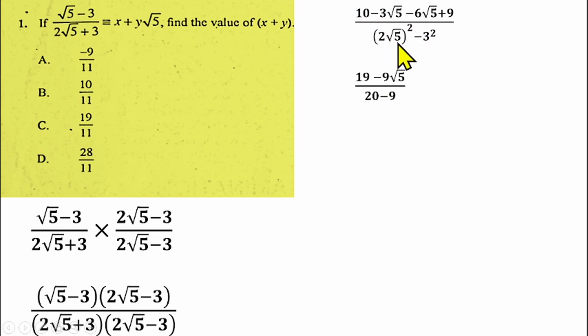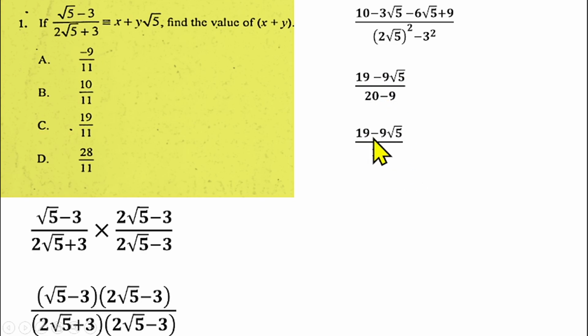That will give us a 2√5 times 2√5. So 2 times 2 will give us 4. Then √5 times √5 will give us 5. So 5 times 4 will give us 20. Then minus 9. Then from there, you cannot simplify the numerator further, because you cannot remove 9 from 19, we cannot remove minus √5 from 19. It's not possible. But you can do something to the denominator. So that will give us 11.